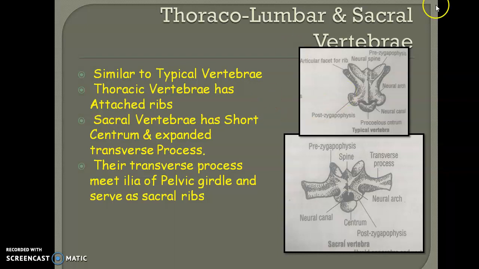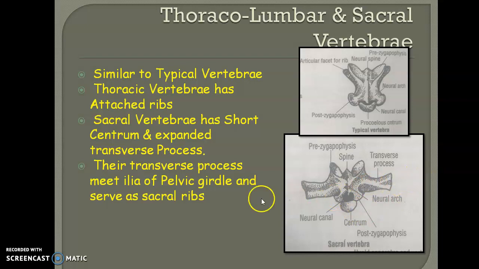If you are analyzing the sacral vertebrae, it is very short in structure, and it has a very short centrum, but it is provided with an elongated transverse process. So if you compare this sacral vertebra with the atlas and axis, it has a reduced centrum as well as a very elongated transverse process.